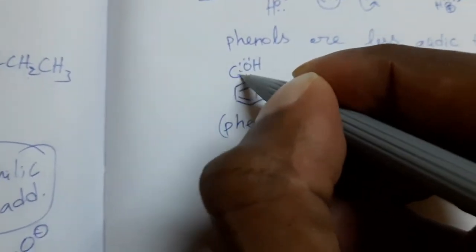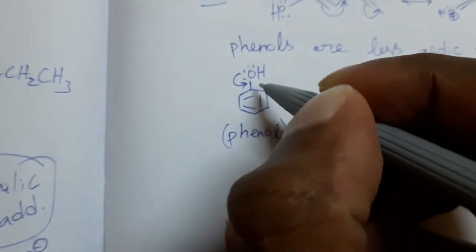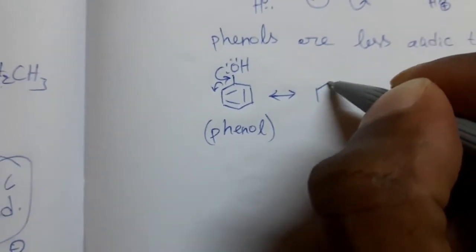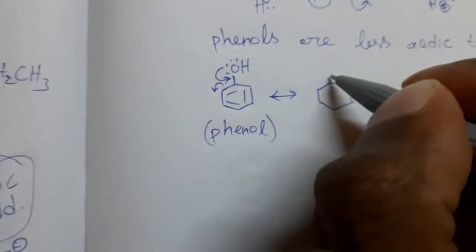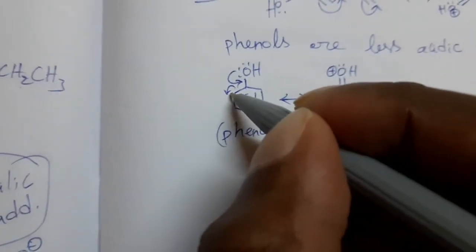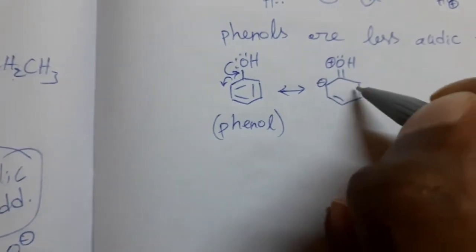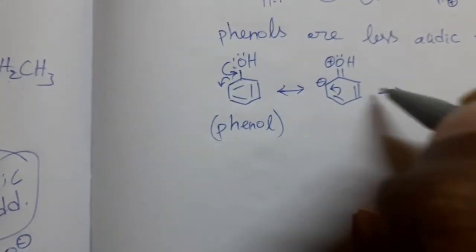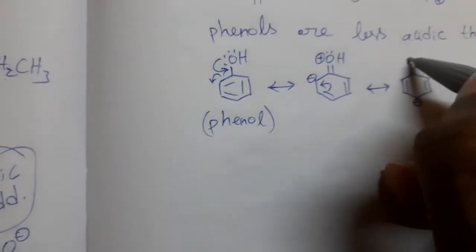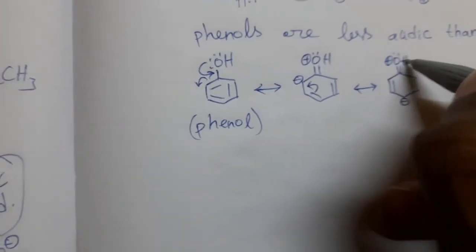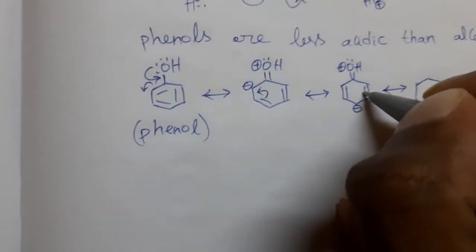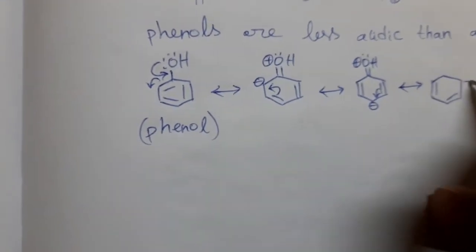This oxygen donates electron pair to this benzene ring, then charge shifting takes place. Pi electrons are delocalized in this way. This bond becomes double bond. Oxygen acquires positive charge. These pi electrons are shifted to this negative charge developed here. And in the next step, this type of delocalization of pi electrons takes place. These are resonance structures for phenol. So if we practice, we can write without any mistake.